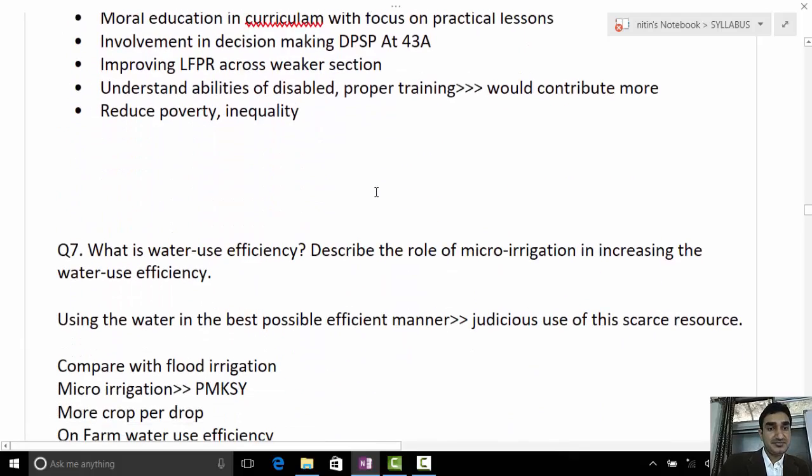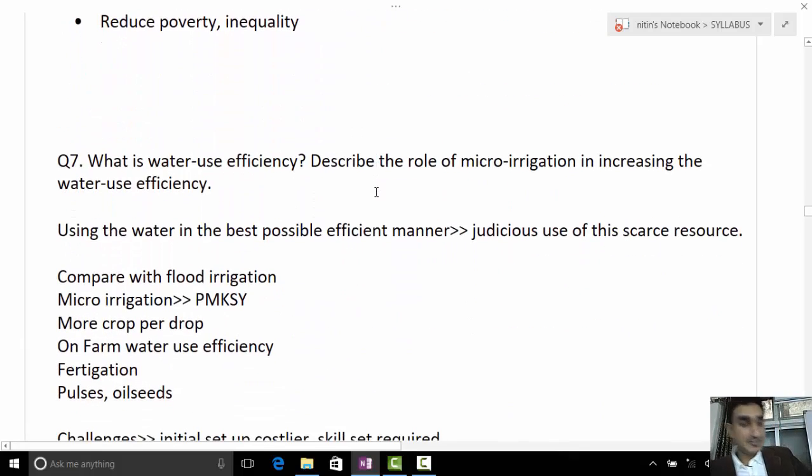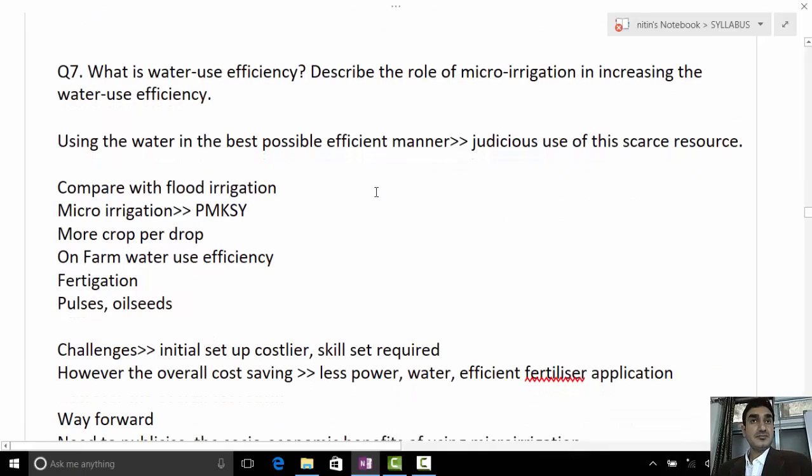We come to the next question. What is water use efficiency? Describe the role of micro irrigation in increasing the water use efficiency. Tell quickly, let's see what everything is. Tell your answers. It's a simple question; there is no confusion like the previous question. Vibhu, tell quickly.